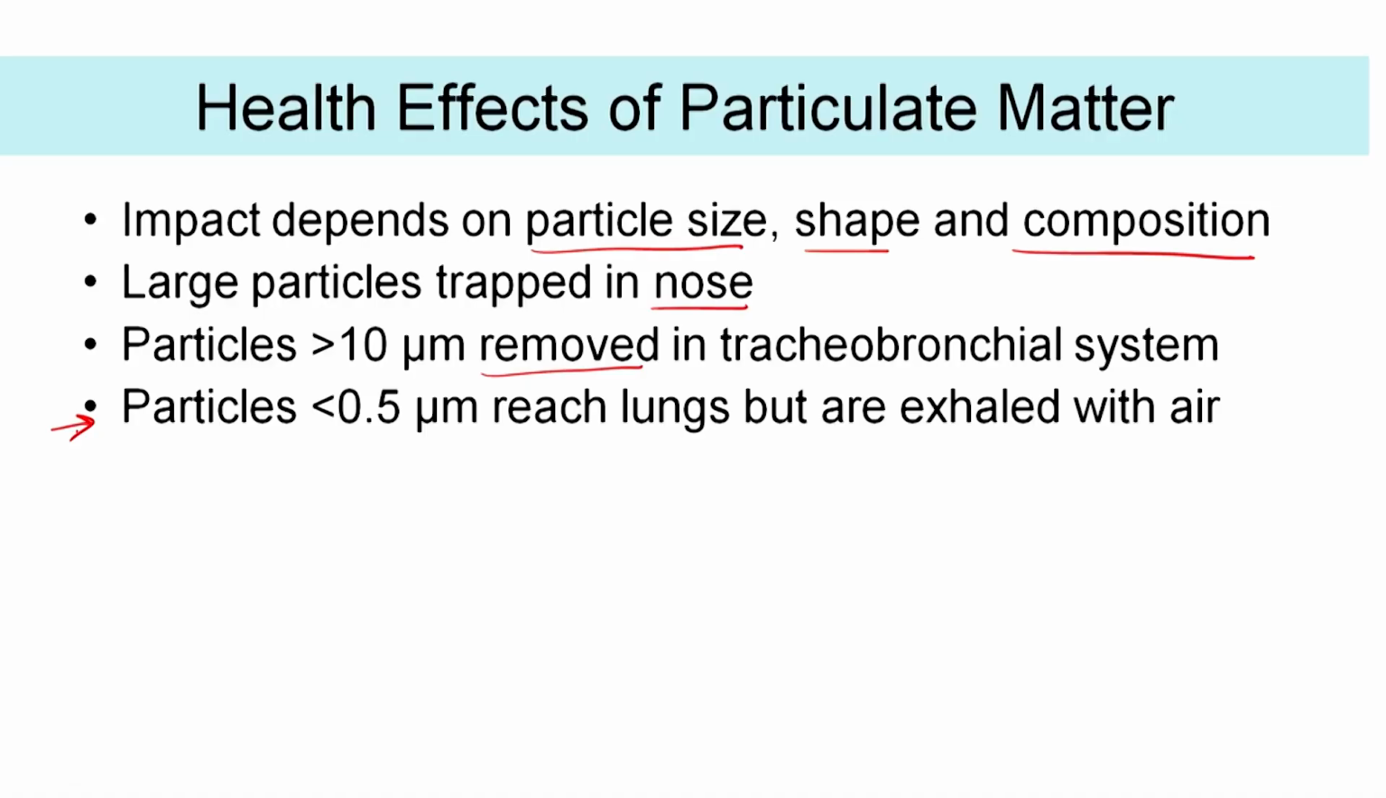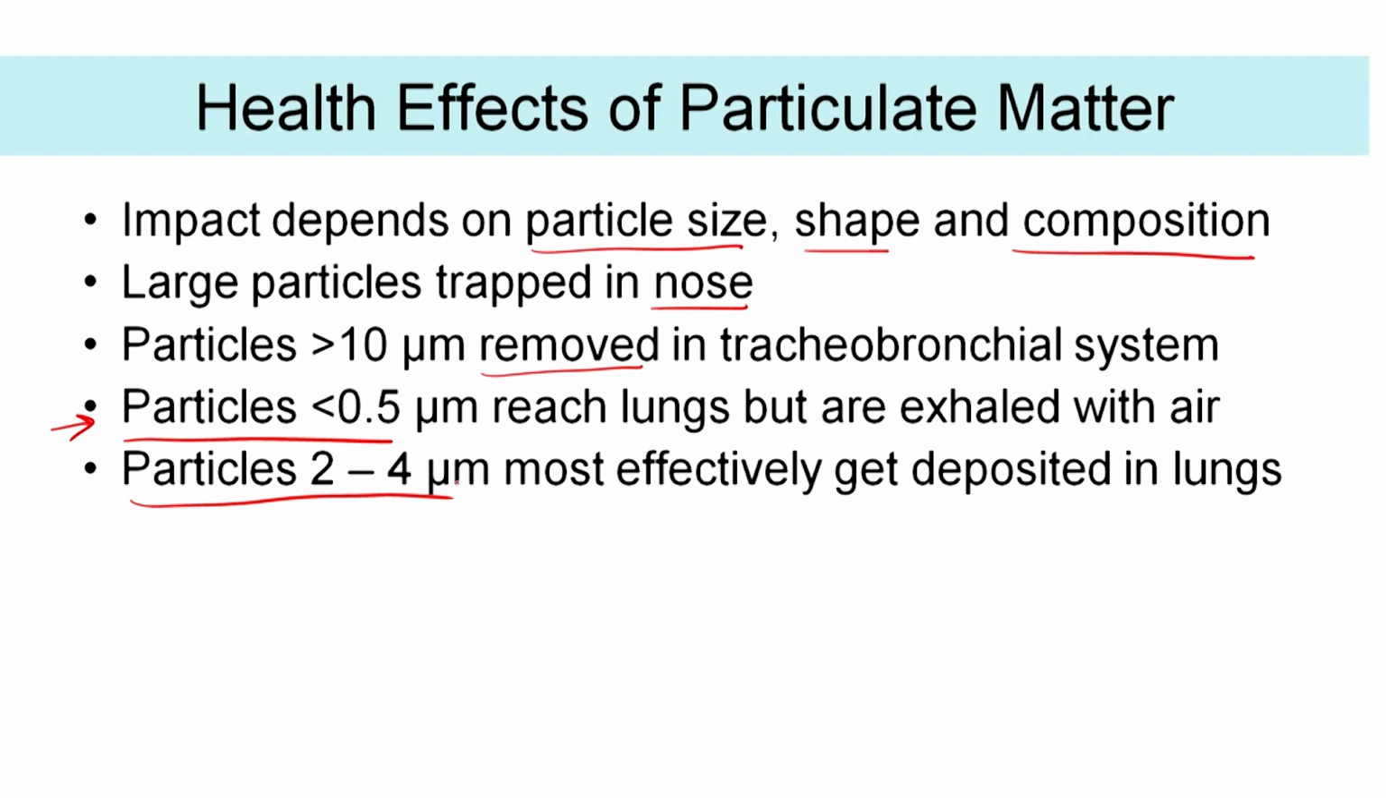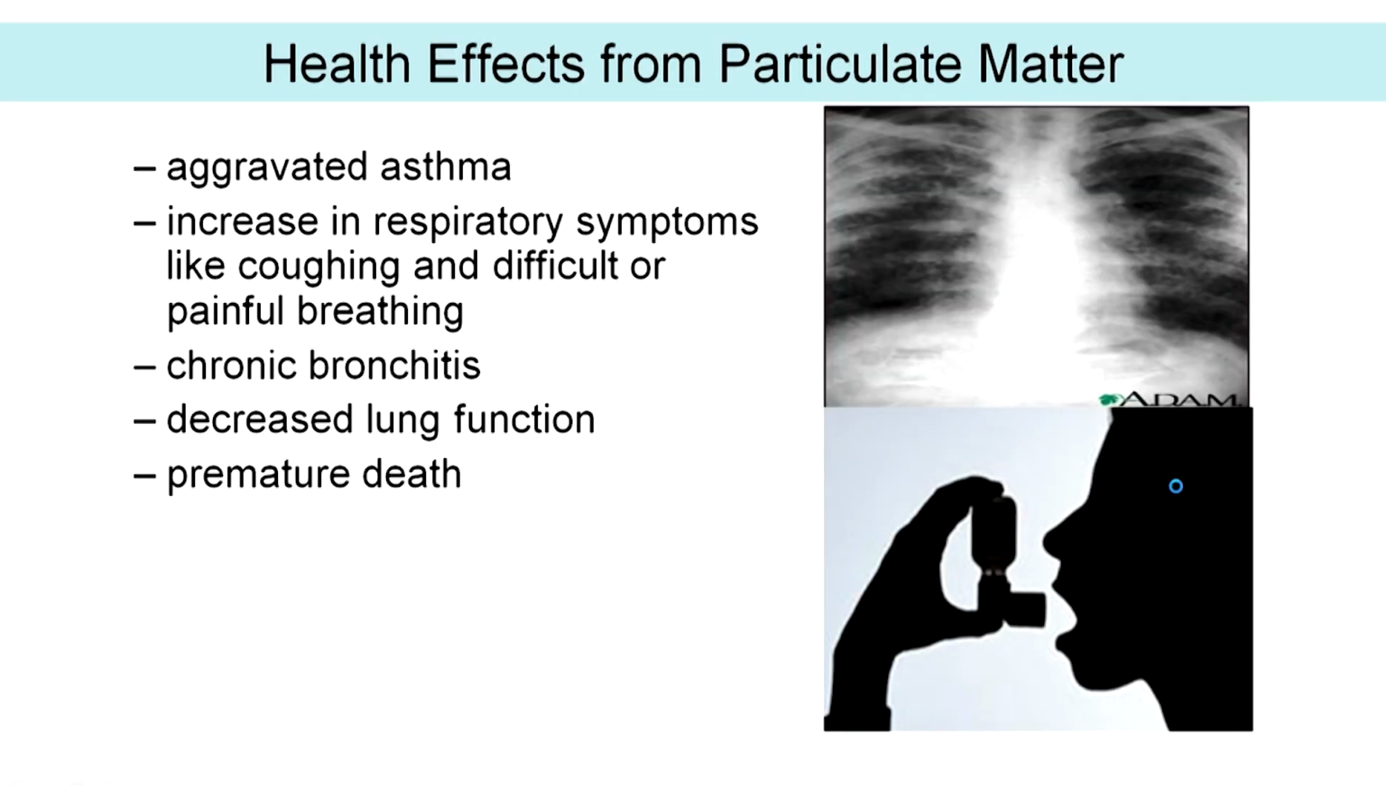And this is what is contentious, though some people say that there is data, but this has been disproven if I am not wrong. Particles less than 0.5 microns reach lungs but are exhaled with air, but that is not true. Now we have enough data to show that. The much smaller particles go through our bloodstream too and are even deposited in our blood vessels, right. So that is something to keep in mind. And the particles between 2 to 4 micrometers are most effectively deposited in the lungs, right. In the lungs, the alveoli sacs and so on, which we already looked at, right.